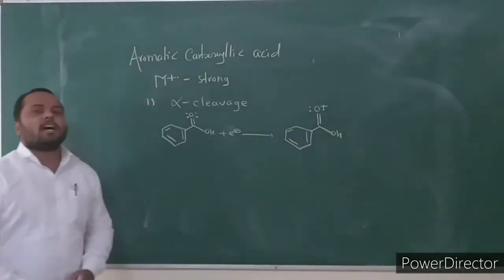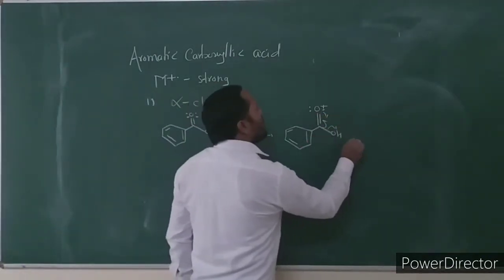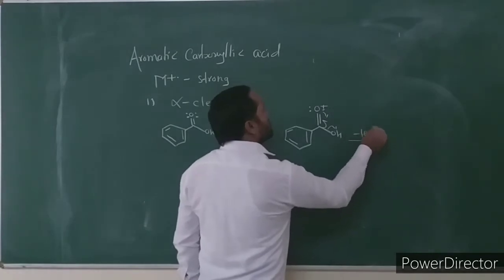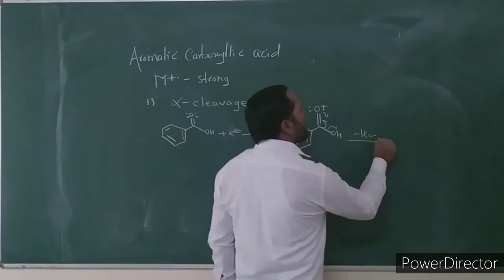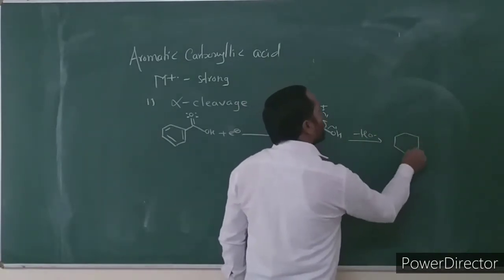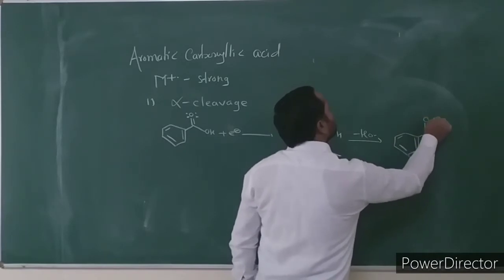Then this molecular ion undergoes alpha cleavage with loss of the hydroxy group as a radical, and the phenyl acylium ion is formed.